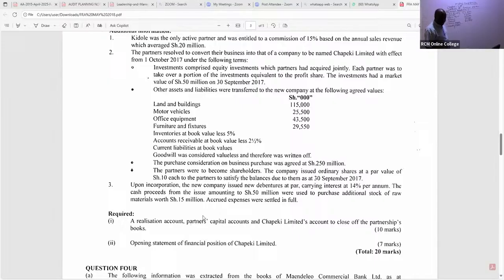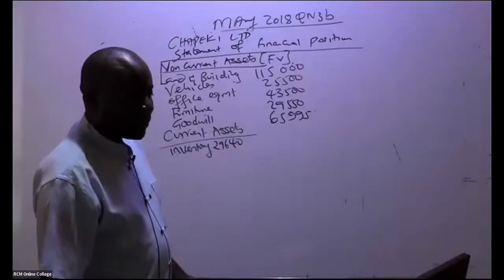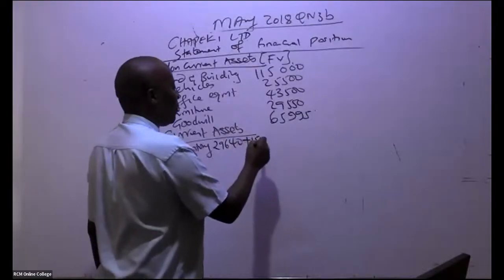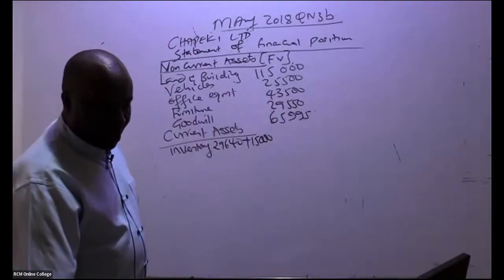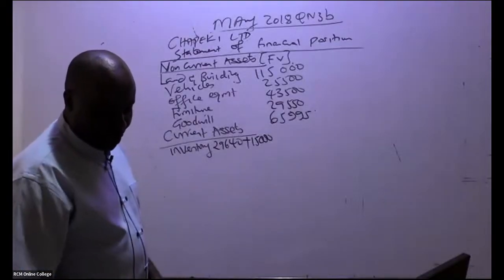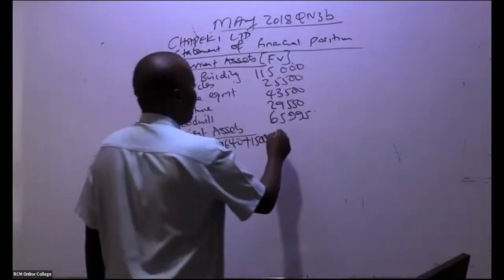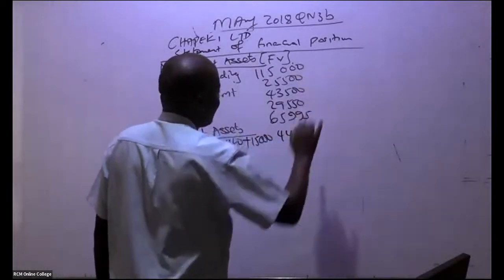The cash proceeds from the issue, amounting to 50 million, were used to purchase additional stock of raw materials worth 15. Of course, as we are working with fair value, so plus 15,000. Remember, we're cutting the 3 zeros. So this gives us what figure as inventory? 44,640. These are marks passing like that.